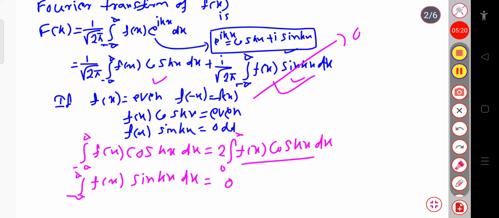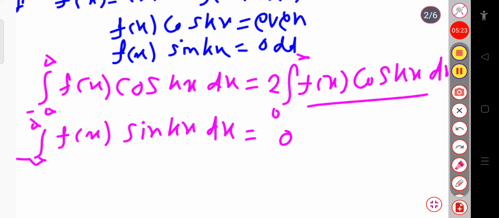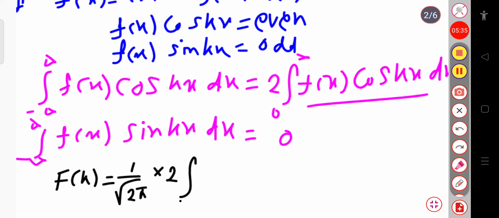So finally, f of k will be equal to 1 by root over 2 pi into twice the integration from 0 to infinity of f of x cosine kx into dx.